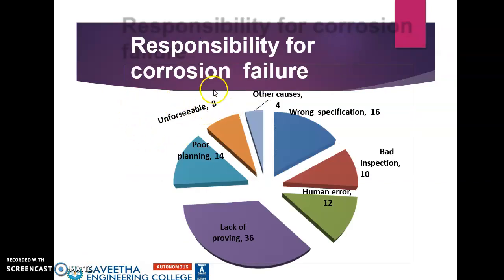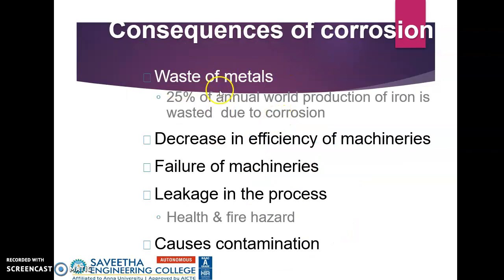And responsibility for corrosion failures: we have 16% due to wrong specification, 10% due to bad inspection, 12% human error, 36% lack of proving, 14% poor planning, 8% unforeseeable, and 4% other causes which are responsible for corrosion failure. So what could be the consequences of corrosion?